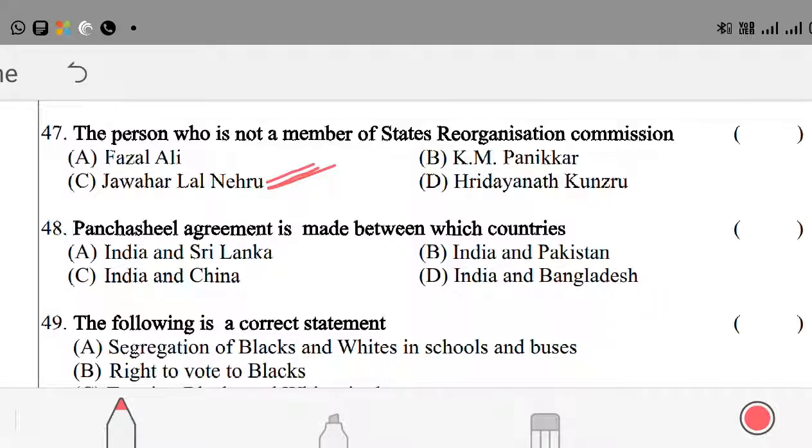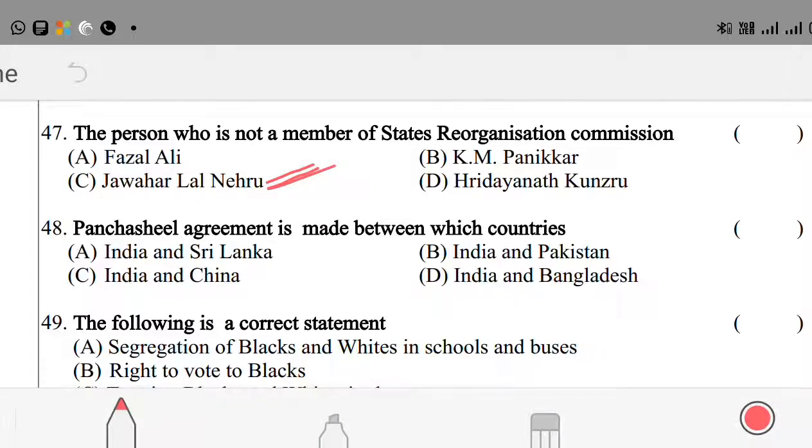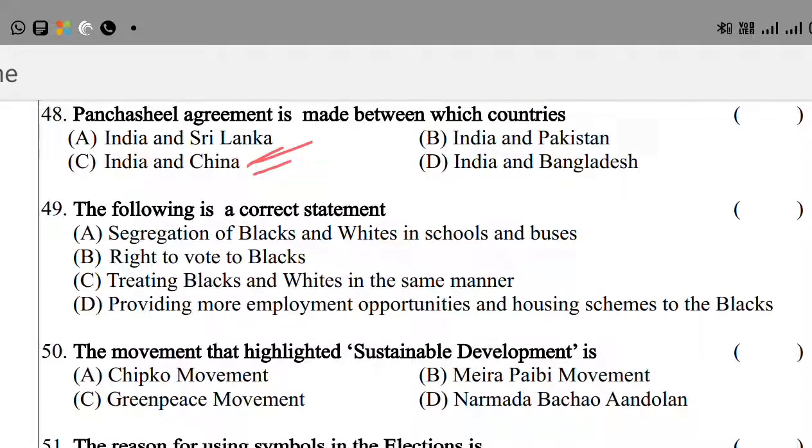Question number 48. Panchsheel agreement is made between which countries? Option A, India and Sri Lanka. Option B, India and Pakistan. Option C, India and China. Option D, India and Bangladesh. Here the right answer is option C, India and China.